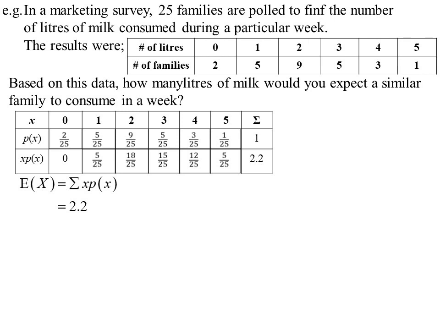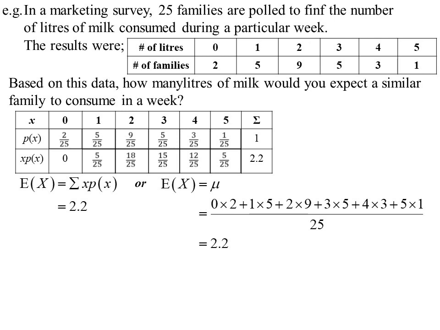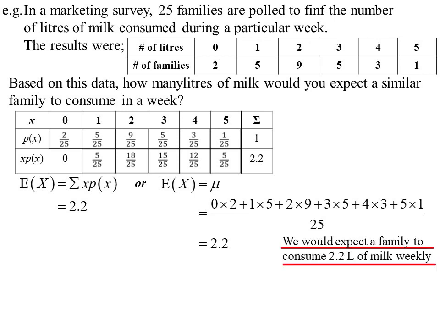Now, if we did it thinking of it as the average, which of course we could do, then I would say, well, all right, I've got 2 times 0, because we'd be adding up all the data. 1 would be there 5 times, 2 would be there 9 times, divided by, well, there's 25 different results, and again we get 2.2. But the first way that I've looked at it here, certainly when we're talking about probability distributions, that's going to be the quickest way of finding the expected value.